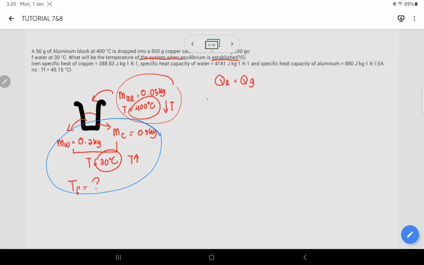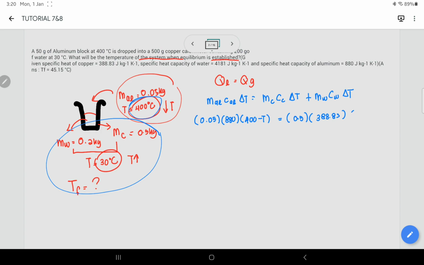Alright, so Q sama dengan M Al delta T sama dengan M copper C copper delta T plus dengan M water C water delta T. So this one just masukkan 0.05 darab dengan C bagi aluminium adalah 880, delta T which is final temperature, it will be less than 400, so that 400 minus T. Okay, sama dengan mass bagi copper adalah 0.5, C bagi copper adalah